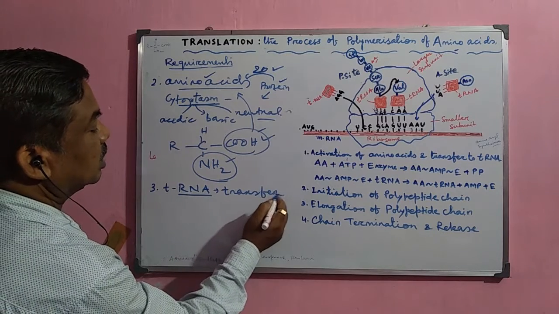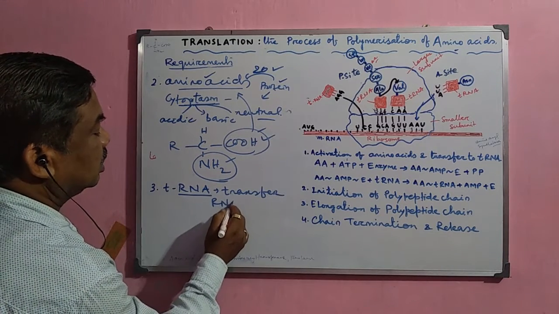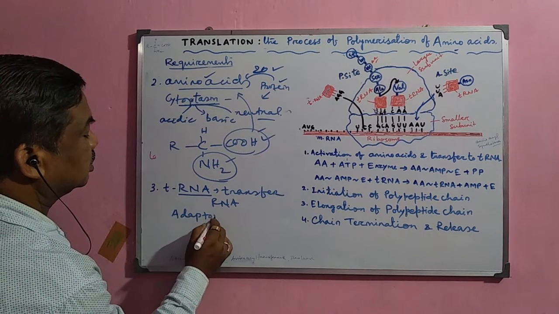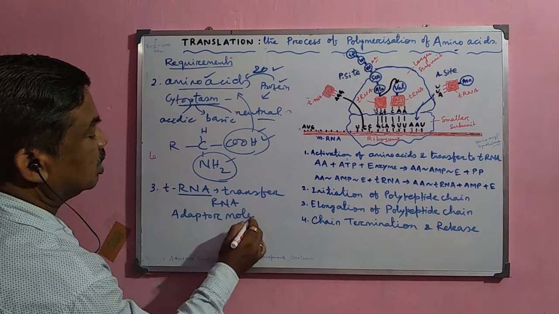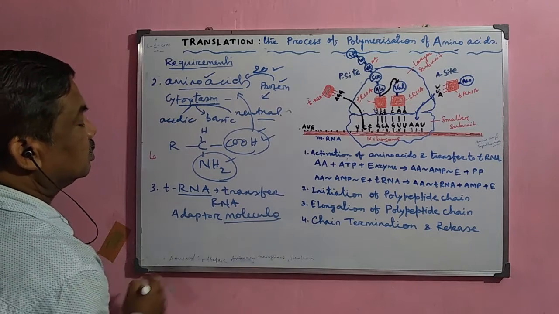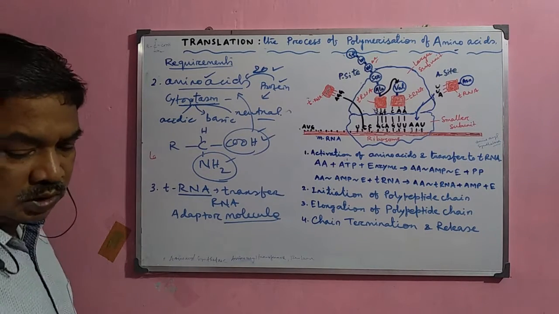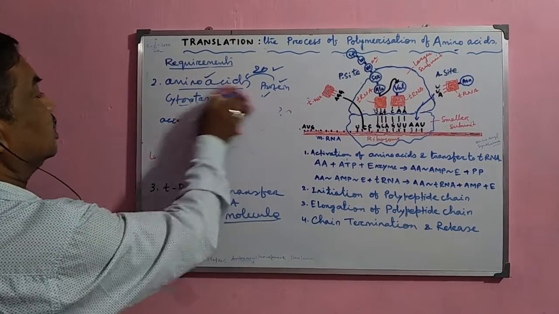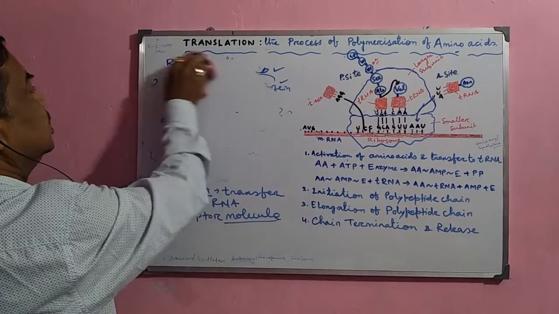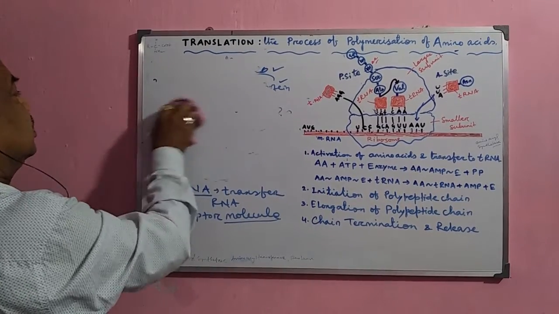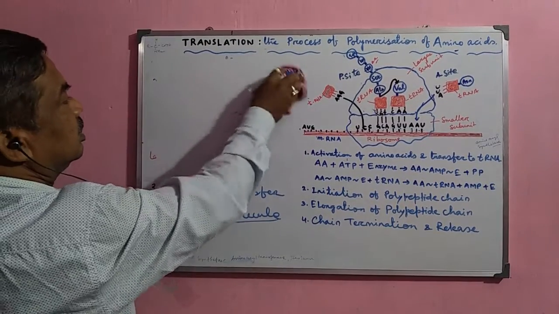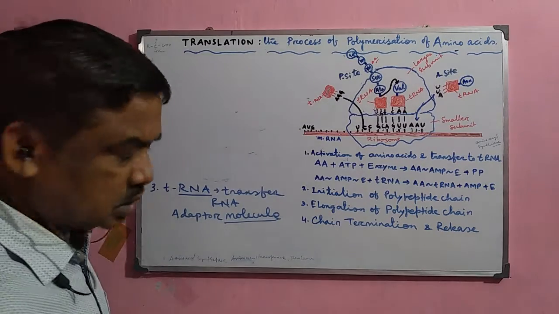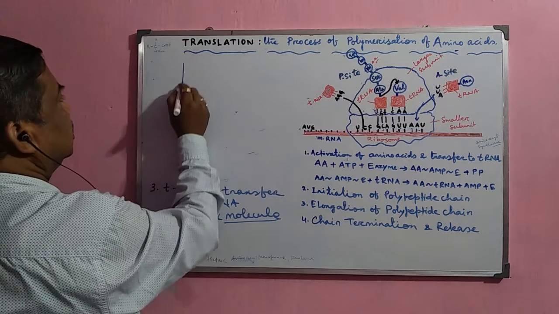It is called transfer RNA, and it is commonly called the adapter molecule. This is the adapter molecule during this process. So this tRNA molecule is normally a little bit complex in structure in comparison to the mRNA. In case of mRNA, they are straight chains, but the tRNA molecules are normally a little bit complex. Their structure is like this.